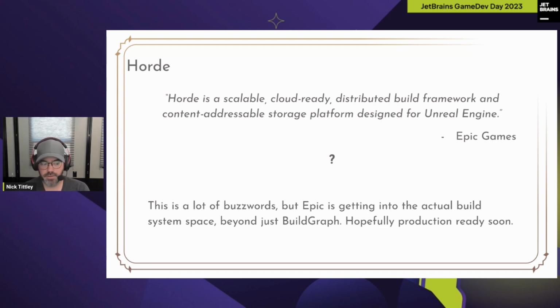We're starting to get some talks and reports that it is looking pretty good, and that could be really useful. But it's a lot of buzzword. We'll see how that comes out. Hopefully, it goes production ready, and we can start playing with it in a more non-testing kind of way. Or if you have a bigger company and you're willing to spare resources, you could investigate it now. Just be aware that it's not blessed yet by Epic Games as production ready, so it may change completely.